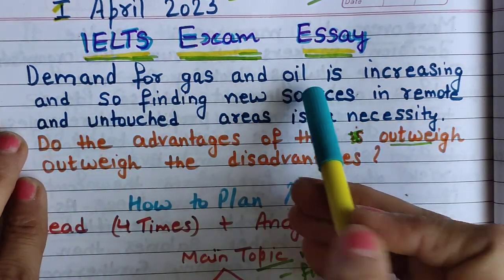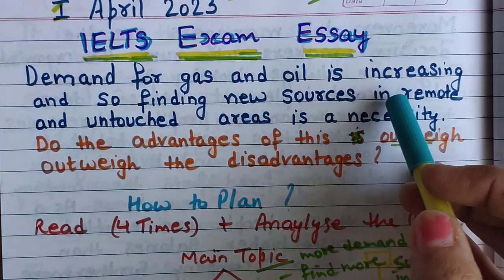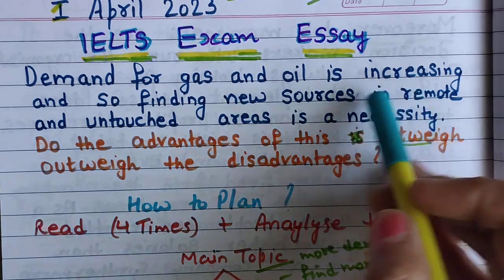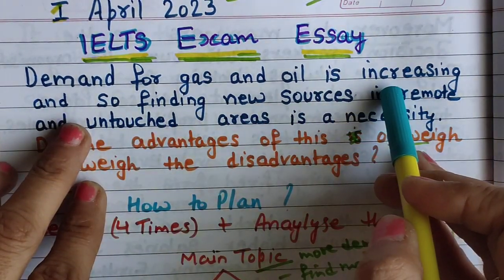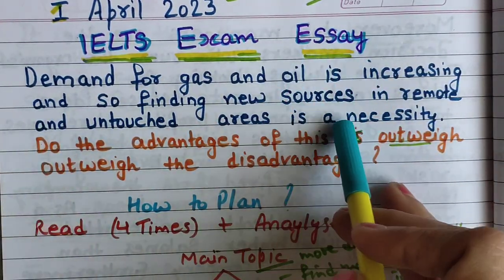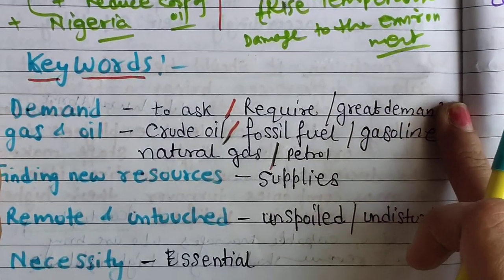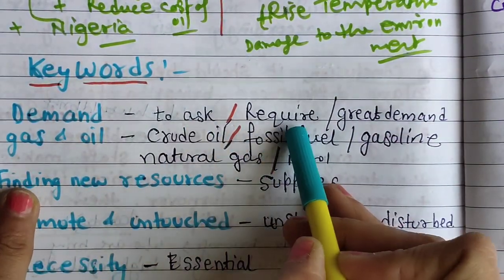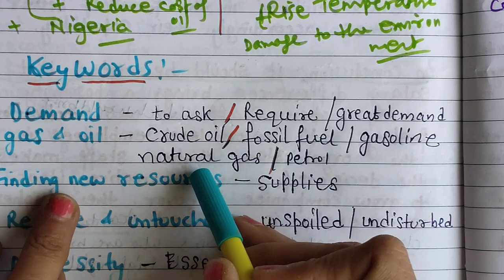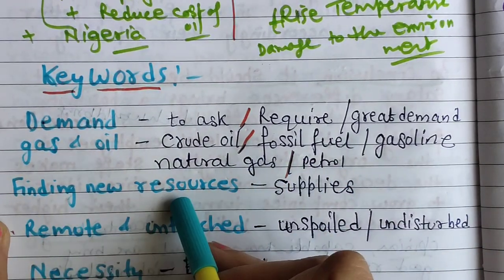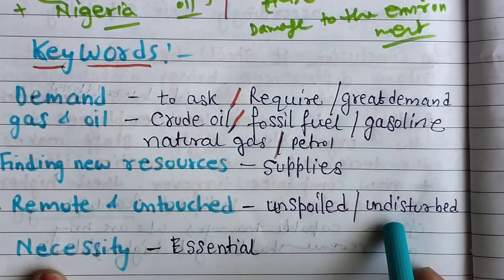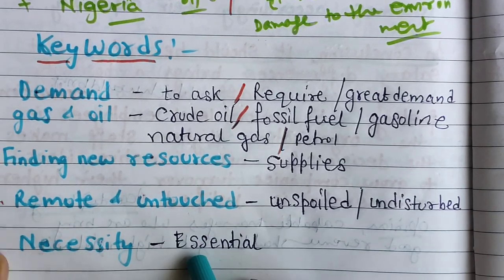Gas and oil is also a keyword. Increasing, you can use any other synonym, so growing also you can use. Finding new sources, remote and untouched area, and necessity, these are the keywords. I will just show it to you. For demand we can write ask, require, great demand. Gas and oil: crude oil, fossil fuel, gasoline, natural gas and petrol. Finding new sources: new supplies. Remote and untouched: we can use the words unspoiled and undisturbed. Necessity: we can use the word essential.